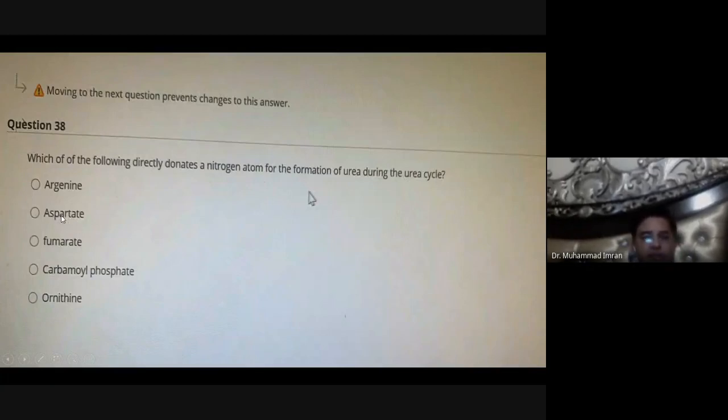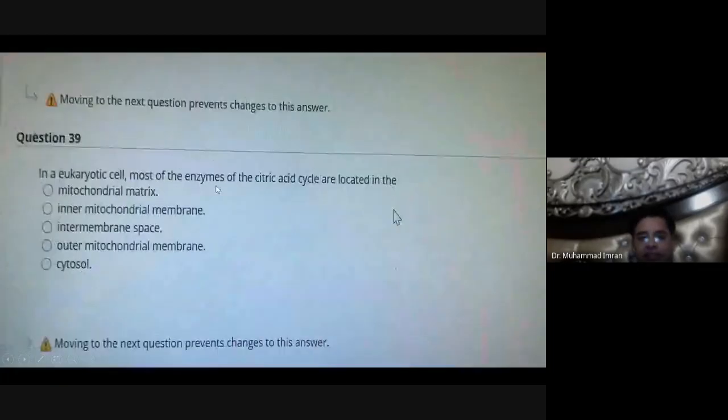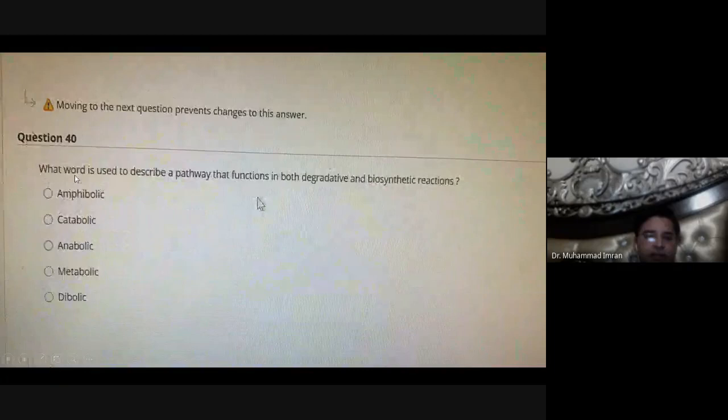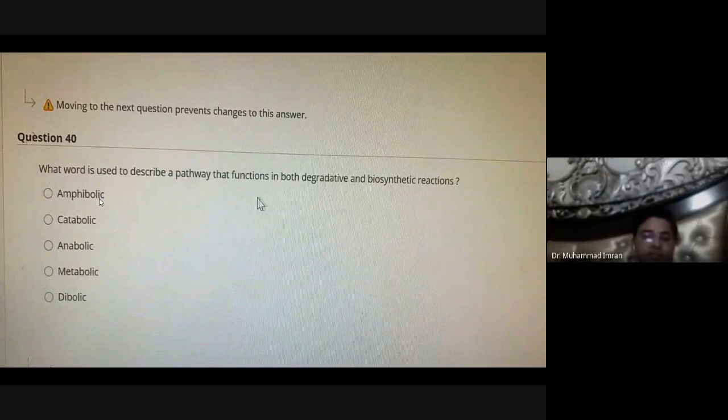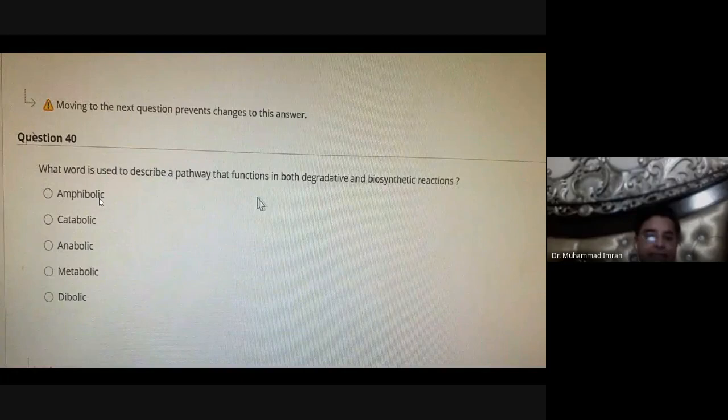In a eukaryotic cell, most of the enzymes of the citric acid cycle are located in the mitochondrial matrix. The citric acid cycle always takes place in the mitochondrial matrix. What word is used to describe pathways that function in both degradation and biosynthetic reactions? It is amphibolic. Amphibolic pathways include glycolysis and the citric acid cycle.